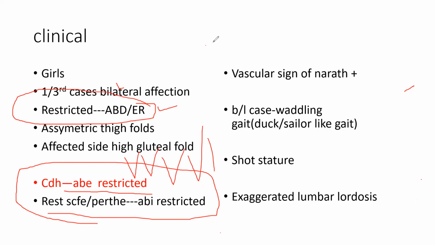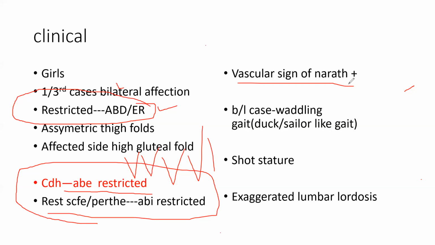What is the vascular sign of Narath? The femoral artery is palpated against the femur head. That is known as the vascular sign of Narath. In CDH, what happens? The femur gets dislocated, so there is no femur head in that area.